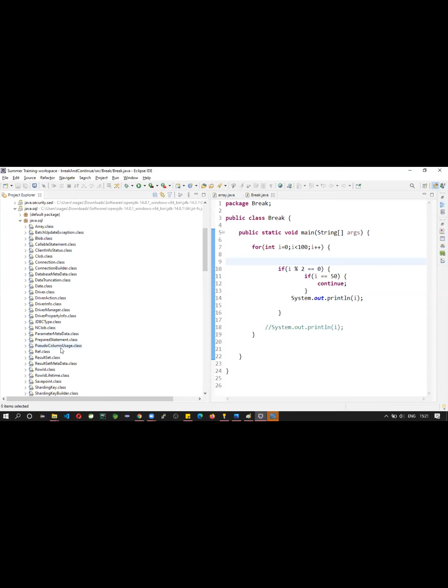Which database it is, we will see later. Whether it is Oracle, MySQL, MongoDB, something else. Okay. Up to this clear?